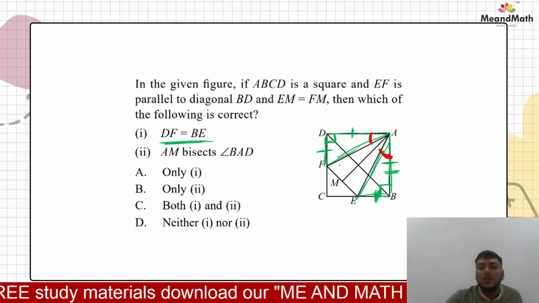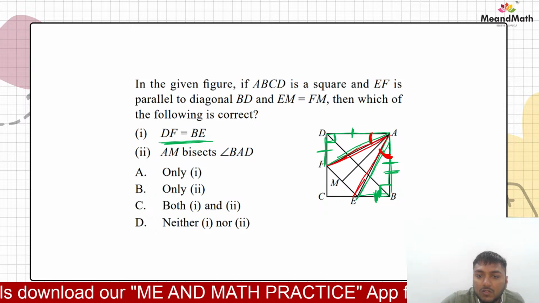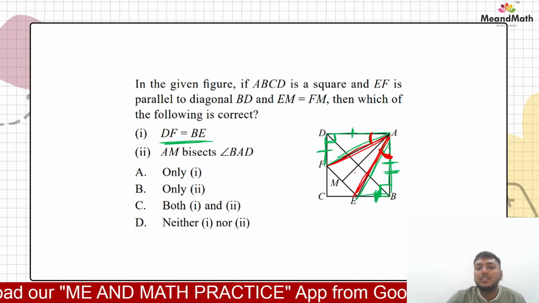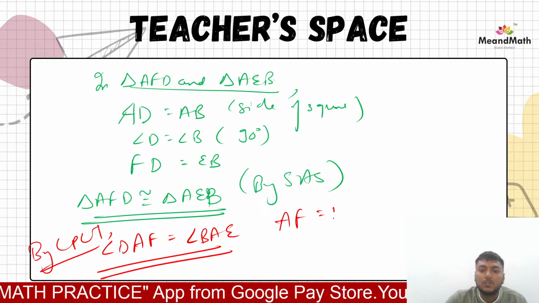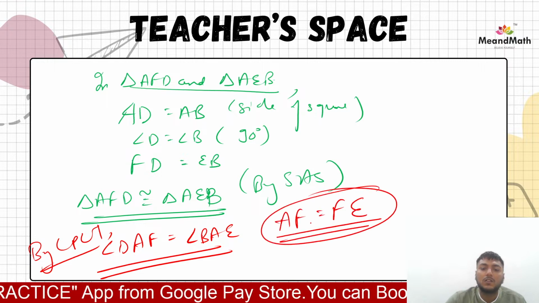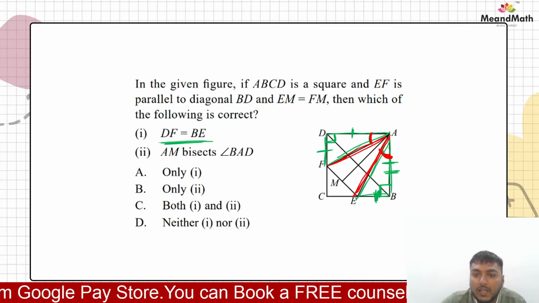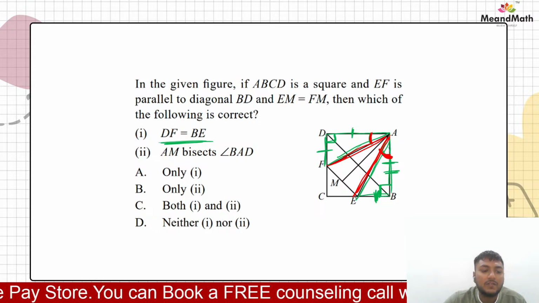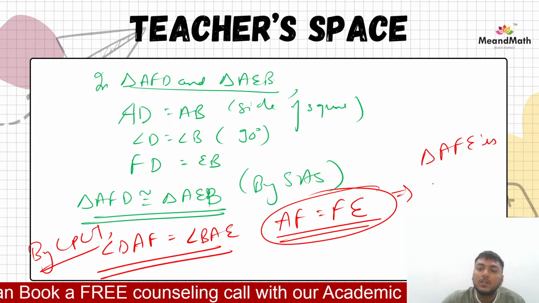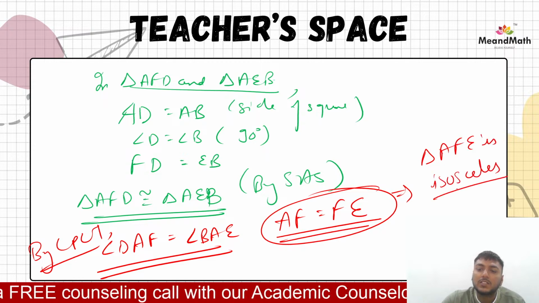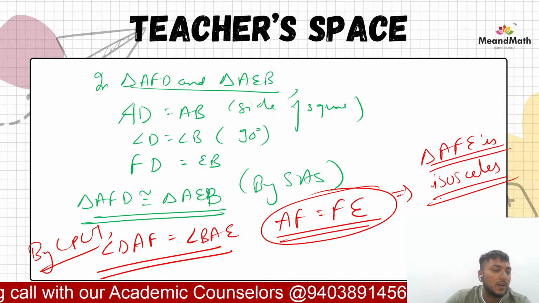Then also by CPCT हम ये भी तो कह सकते हैं that this side and this side are also equal. By CPCT, AF and AE are equal. Now, see, AF is equal to AE हो गया. So this means triangle AFE is isosceles. Yes or no बच्चों? Triangle AFE क्या हो गया? Isosceles हो गया, right?